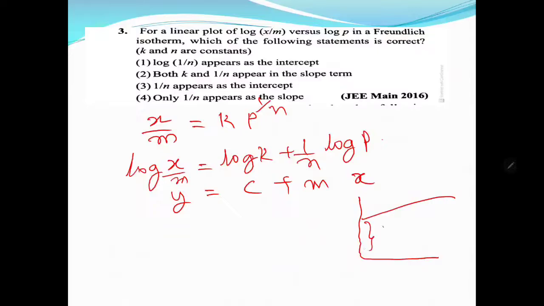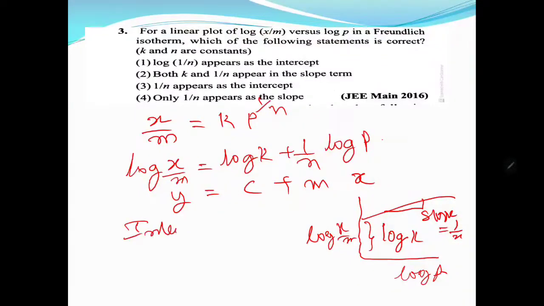Slope is equal to 1 by n. This is log x by m, and this is log p. So now you see, the intercept is log k, and the slope is 1 by n. So now let us check.